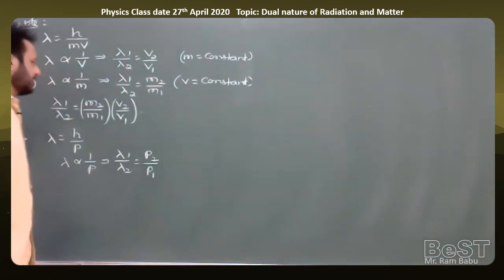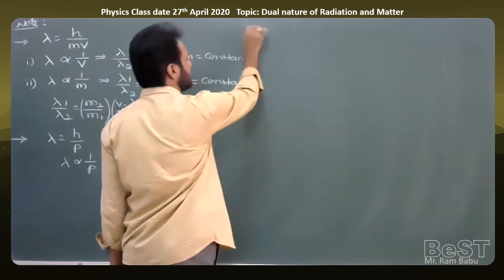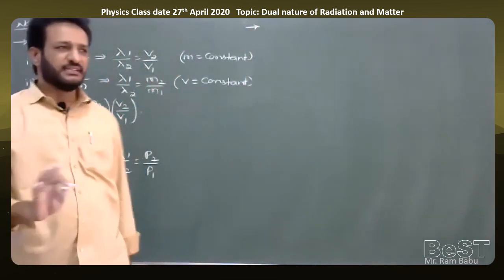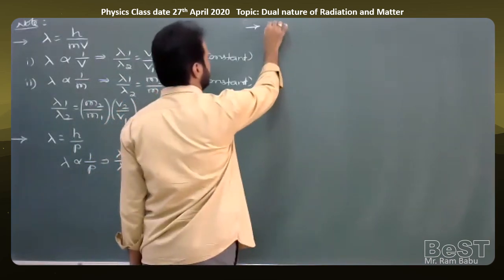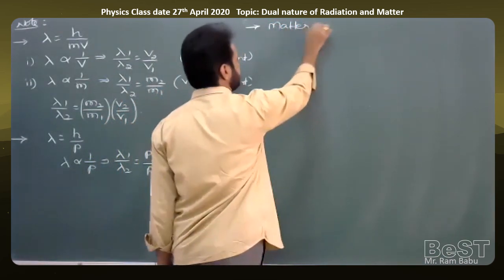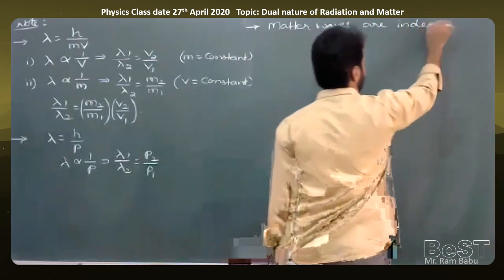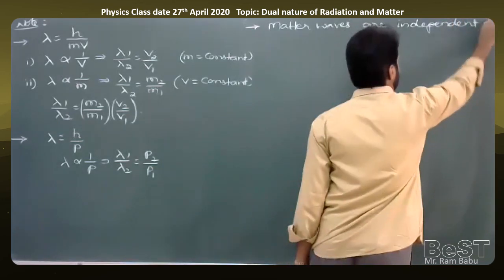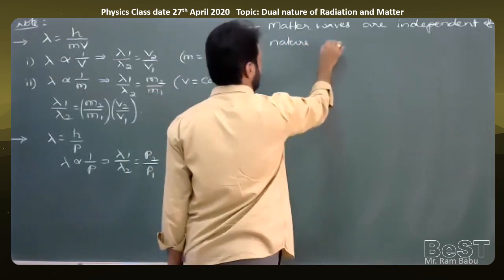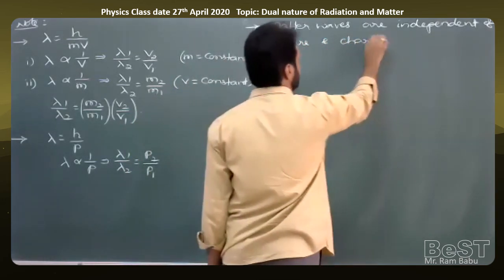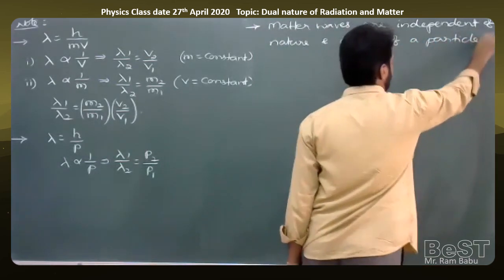Next, one more important point from the de Broglie concept. Matter waves are independent of charge. So that does not depend upon the nature of the particle and the charge of the particle. Matter waves are independent of the nature and charge of a particle.